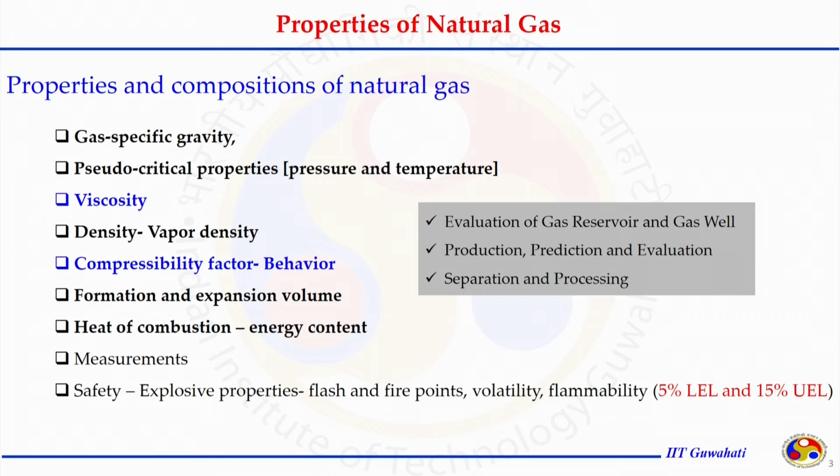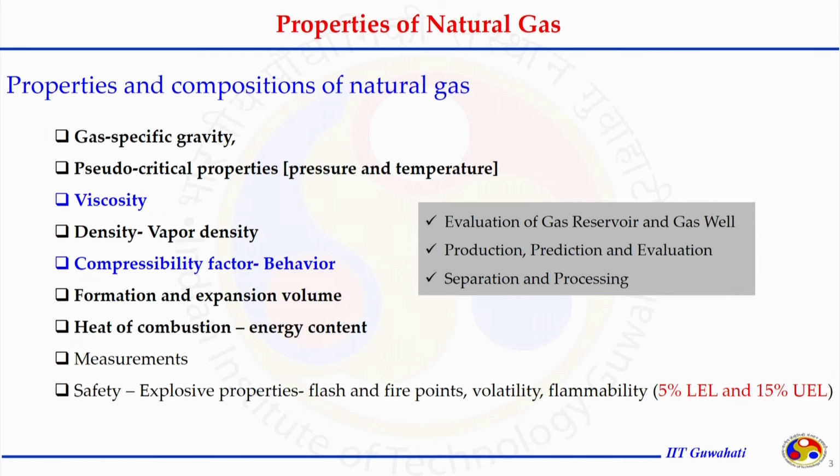That is why the complexity comes when we derive the analytical expression based on the fundamental understanding of the system. The equations that come out are very difficult to solve, and that is why knowing these properties as accurately as we can is very important to predict the performance of each and every process, as well as the future of a gas reservoir.